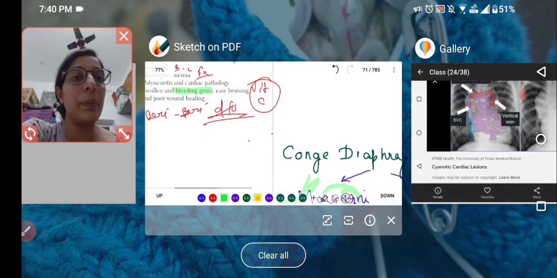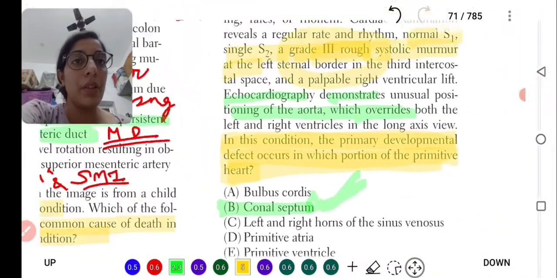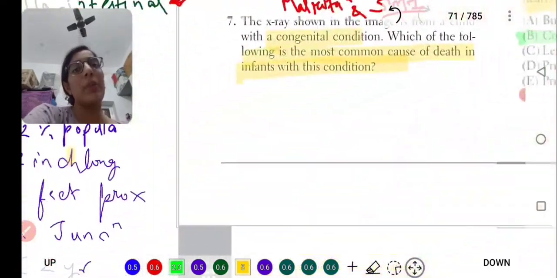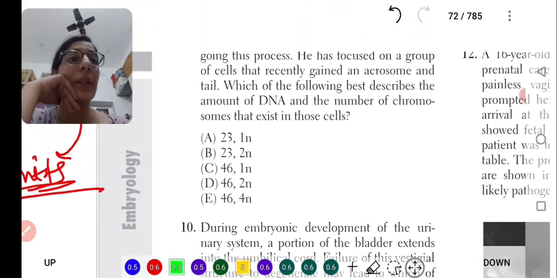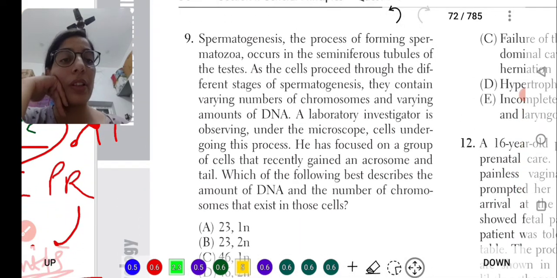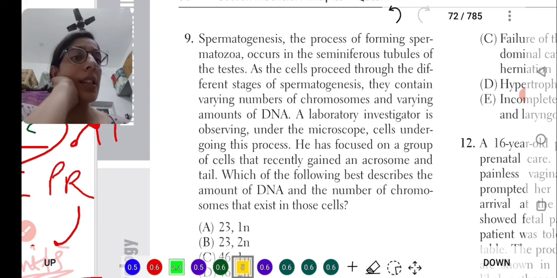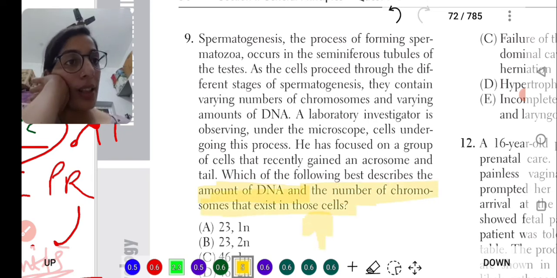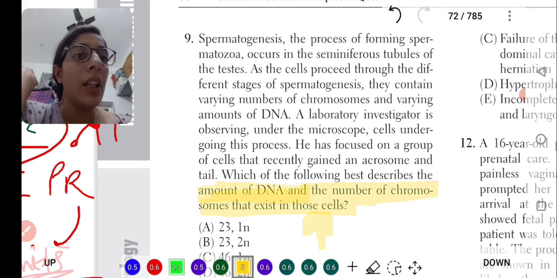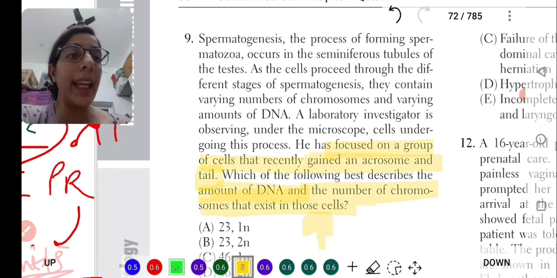Let's go back to the question. Question number 9. A spermatogenesis-related question is being asked. Let's see what he is going to ask: the amount of DNA and the number of chromosomes in which cells. So let's see the last 2 to 3 lines. He focused on a group of cells that recently gained an acrosome and a tail.